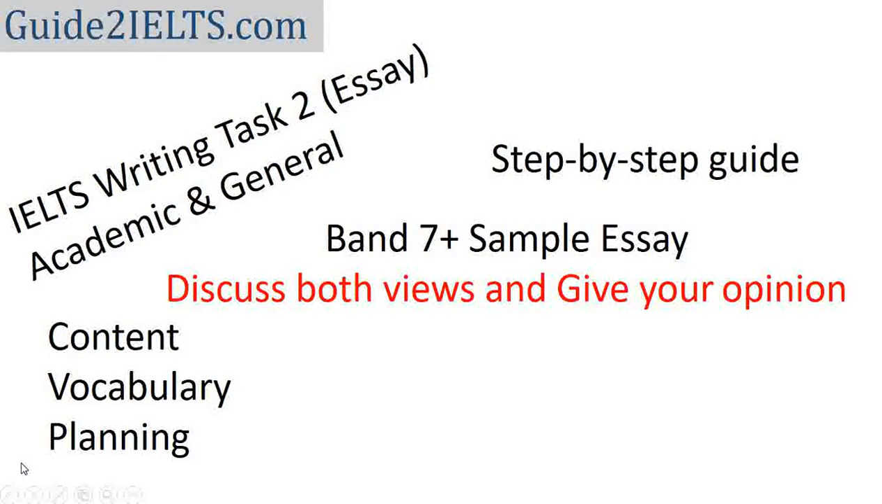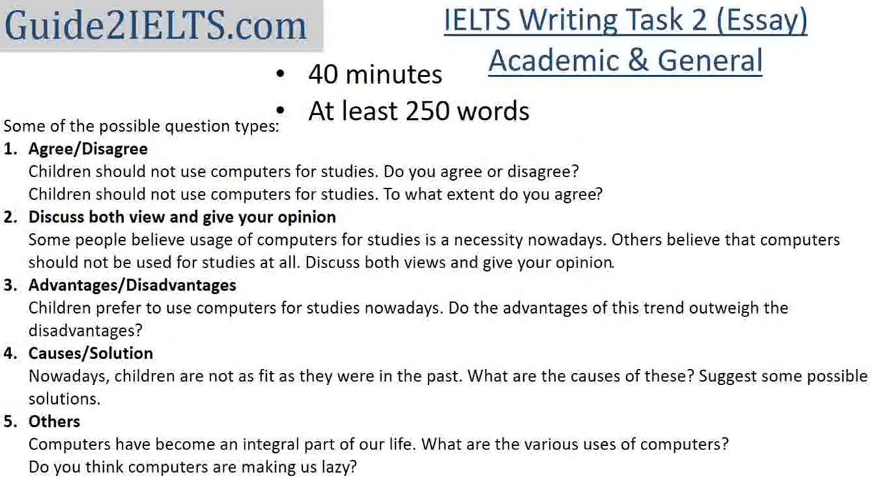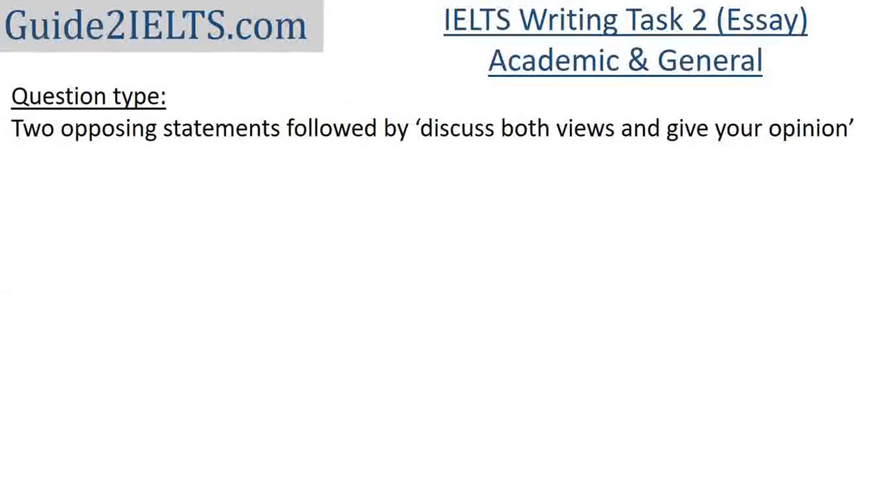Writing Task 2 of IELTS requires writing of an essay of at least 250 words in about 40 minutes. There are a variety of question types possible: agree, disagree, advantages, disadvantages, causes, solutions, and many more. One question type that you can get is two opposing statements followed by discuss both views and give your opinion. The target, as always, is to understand the question and write an essay accordingly.